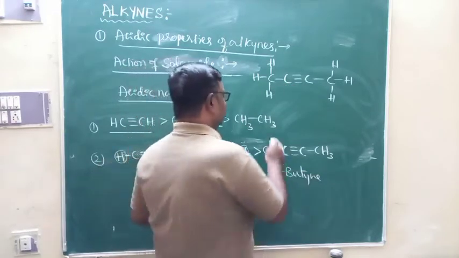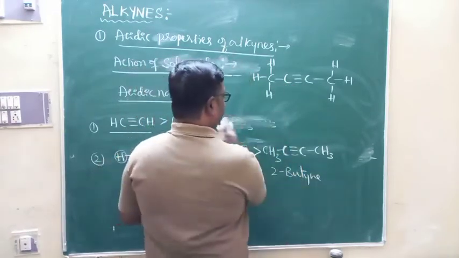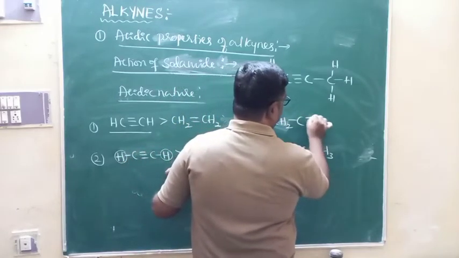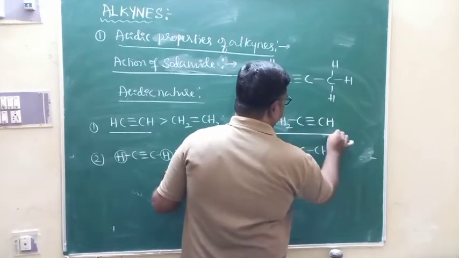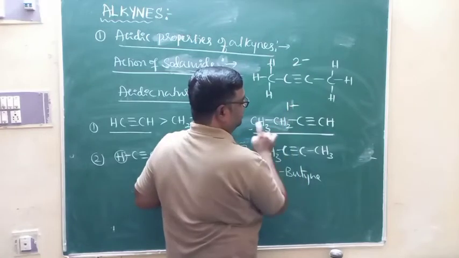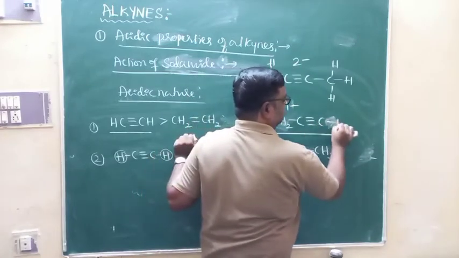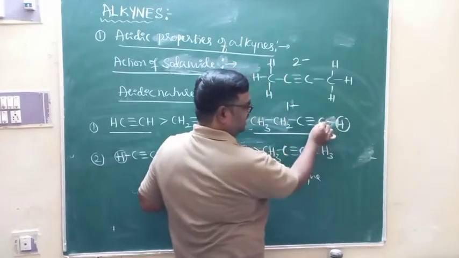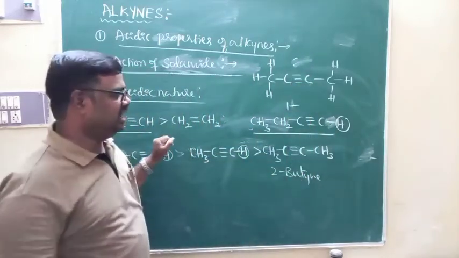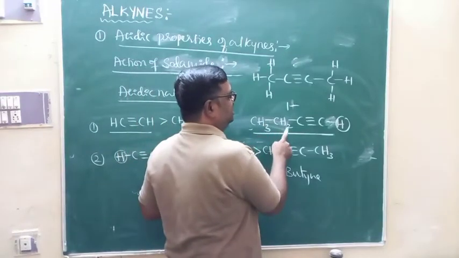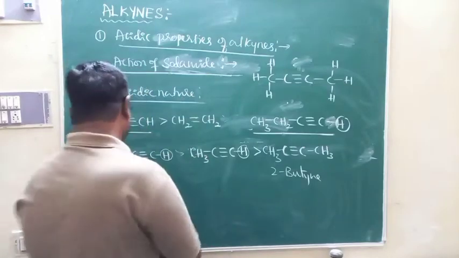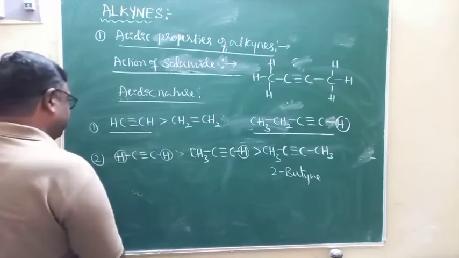That is an interesting observation. And if I take its isomer, that is CH3 CH2 C triple bond CH, this is 1-butyne and this is 2-butyne. Here in 1-butyne there is one hydrogen atom directly attached to the triple bonded carbon atom. Here no hydrogen atoms are attached to the triple bonded carbon atom. Therefore 1-butyne is more acidic than 2-butyne. We can take that decision too. So this is what we call the acidic nature of alkynes.